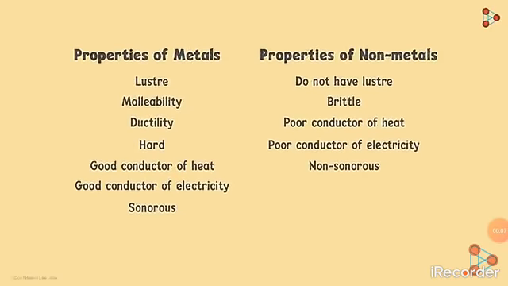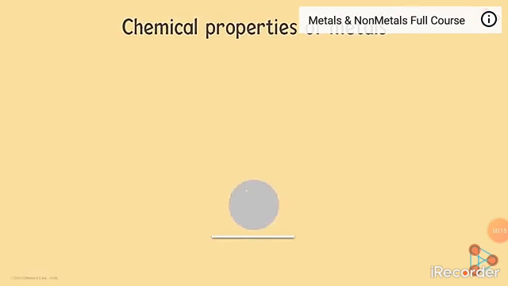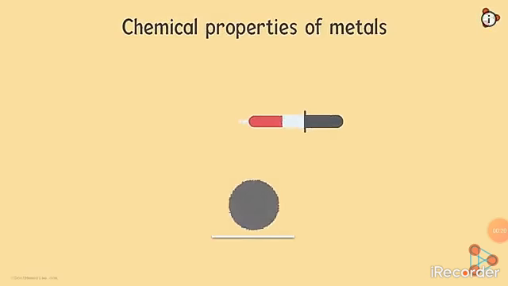That elements cannot be clearly classified into metals and non-metals based on their physical properties. Will chemical properties help? Let's understand chemical properties of metals first. When we're looking at chemical properties of metals, there are a few things we will look at.